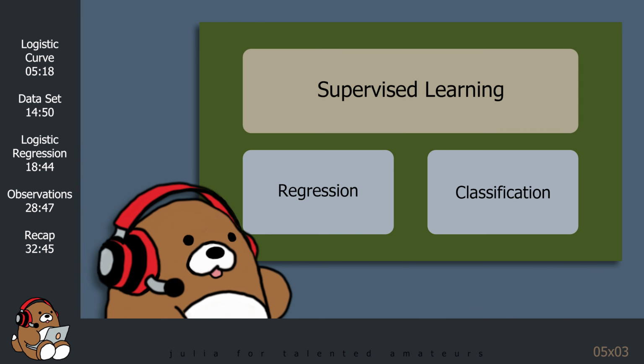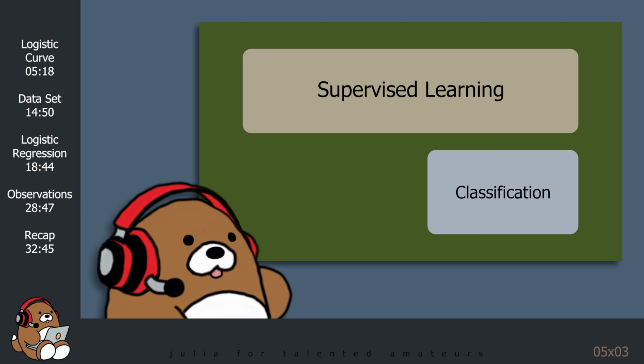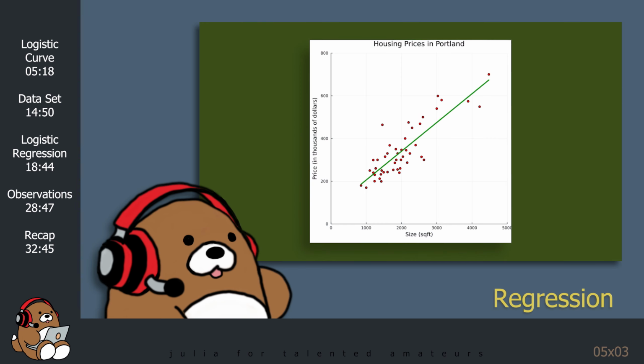Supervised learning may be split further between regression and classification. In today's tutorial, we'll learn about classification. So how is classification different than regression? Last week, we learned that regression is used to understand the relationship between some independent variable x in order to predict the value of a dependent variable y.